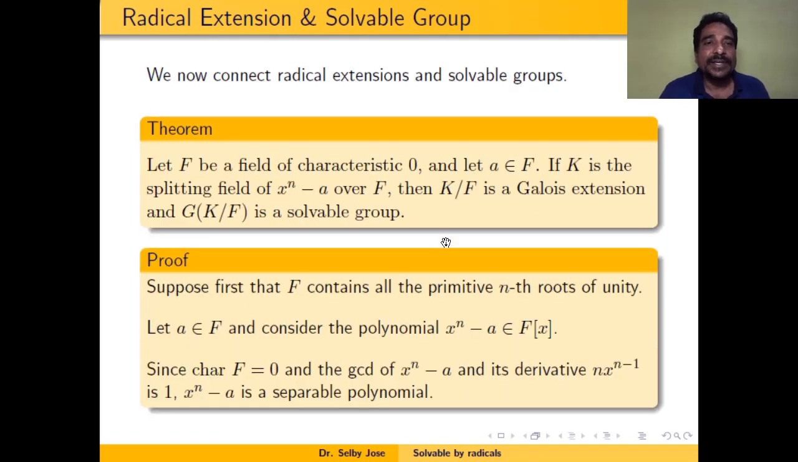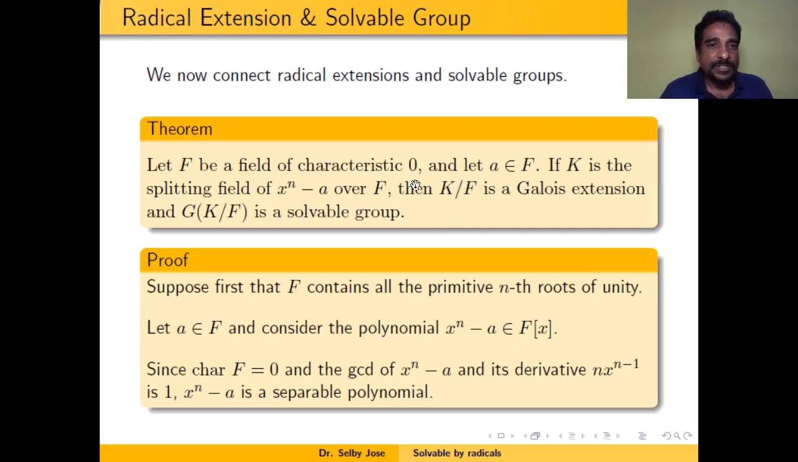Now how do we connect this radical extension and a solvable group? So we come to one result. It states that if K is the splitting field of x^n − a over F, where a is in F and F is a field with characteristic 0, then we can show that K over F is a Galois extension and the Galois group is actually a solvable group.